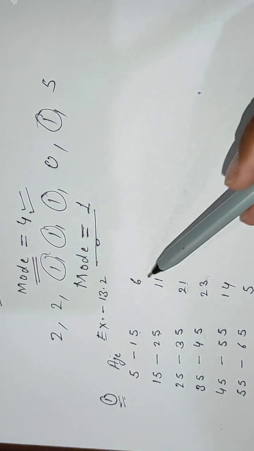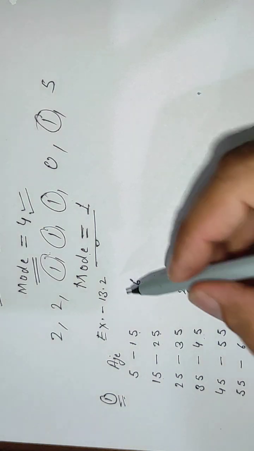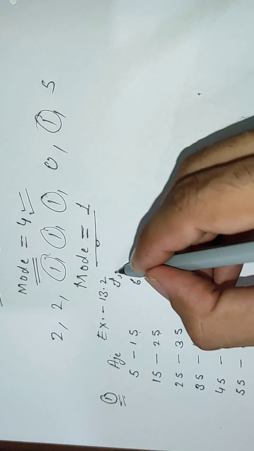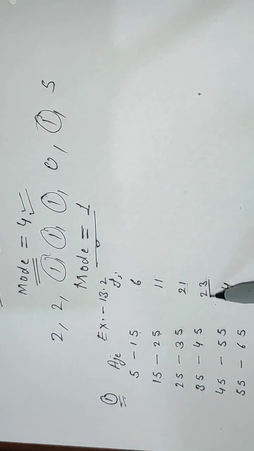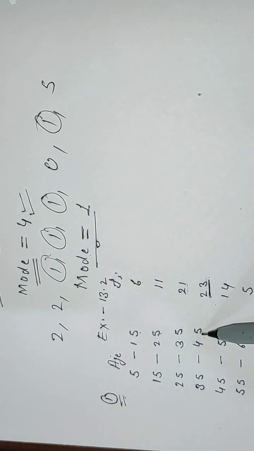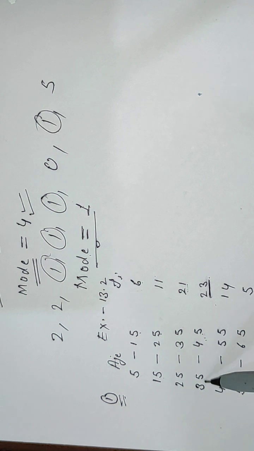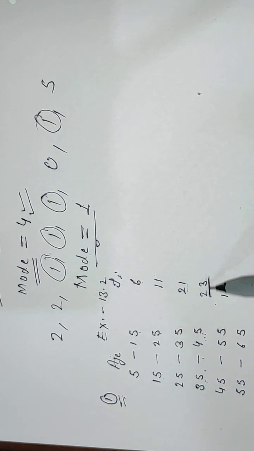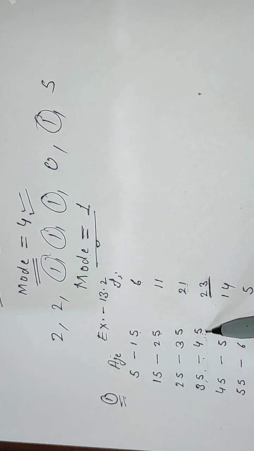Now here we cannot say that because this is frequency. This frequency means 23 patients lie in this age group, but we do not know what is their exact age. 35 to 45 means 36, 37, 38, these type of ages. Total 23 patients lie in this age group, and we have to find mode age.